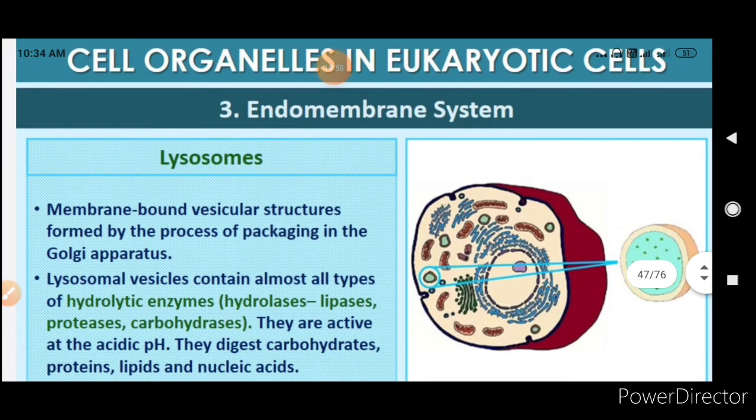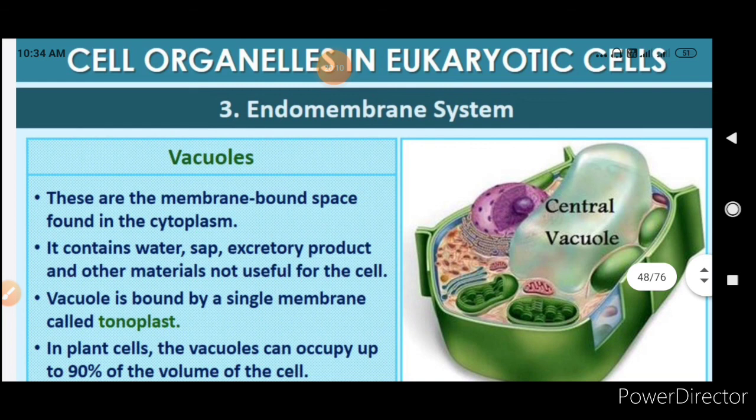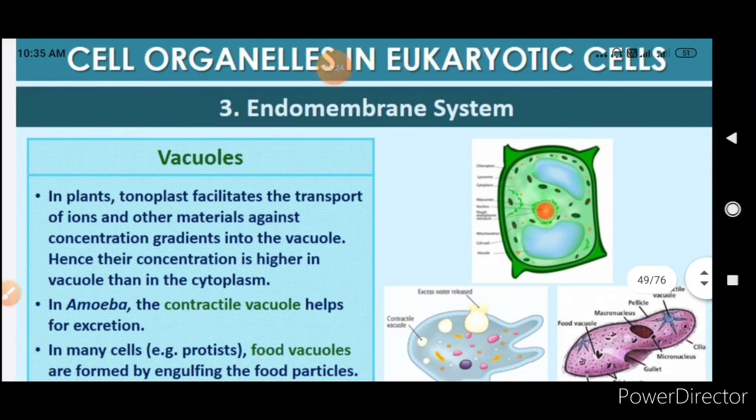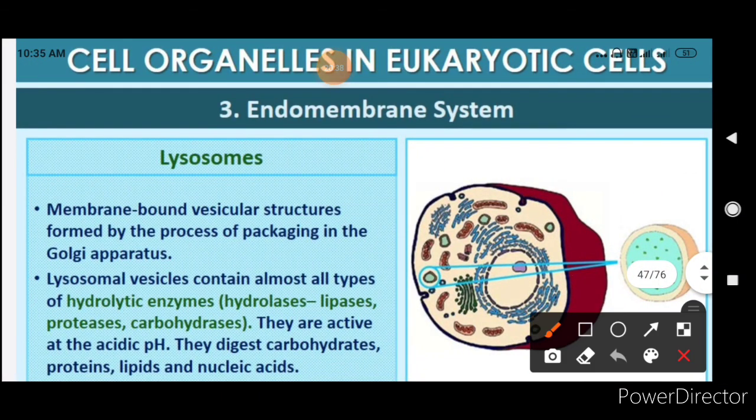Then we saw the lysosomes, which is a vacuole having many hydrolytic enzymes like hydrolysis, lipases, protease, and carbohydrases, and it is a membrane bound vesicle structure. Then we saw vacuoles, where the outer membrane of the vacuole is tonoplast, and maximally 90% of the position in the plant cell is having this vacuole. Okay, and in amoeba contractile vacuole helps in the excretion, and in many cells food vacuole is formed which will help in the engulfing of the food material. Okay, so this was all about the cell wall and the endomembrane system.